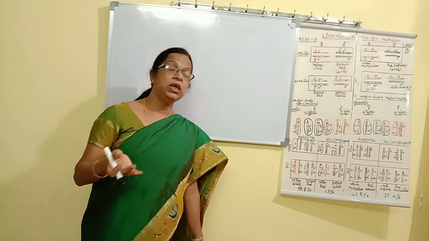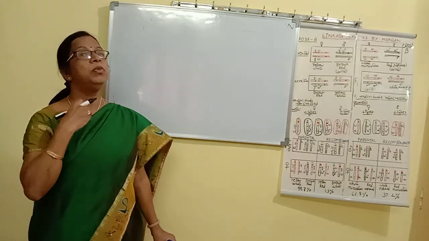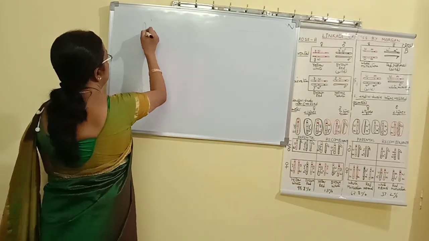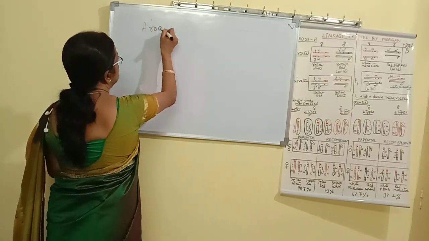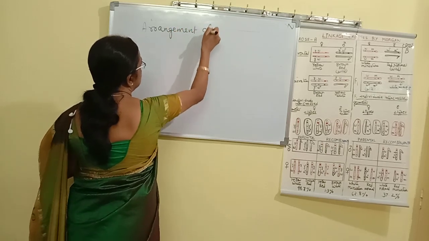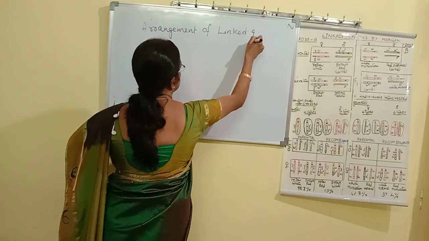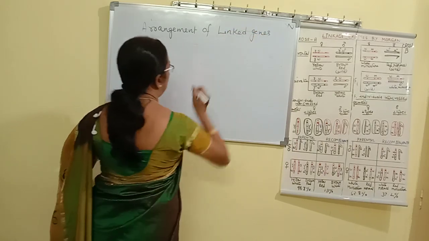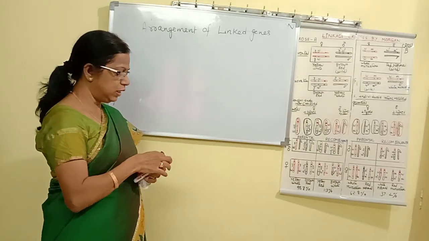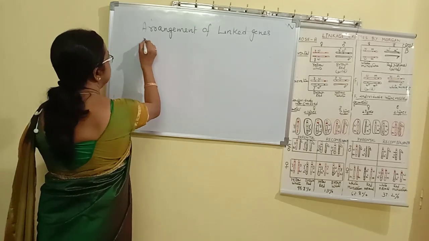Unlinked genes are those which can be present in a homologous pair or in non-homologous chromosomes also. Now let us see the arrangement of linked genes, how they are arranged. They show two types of arrangements.